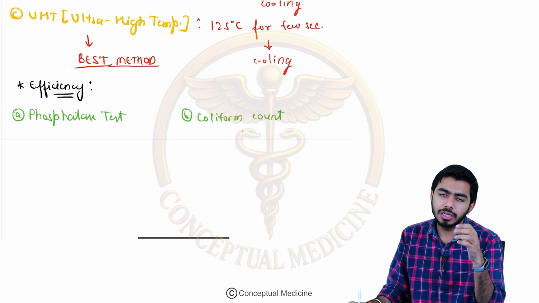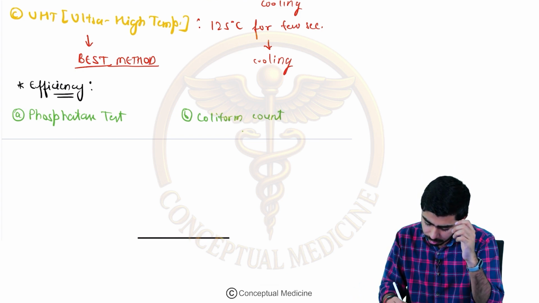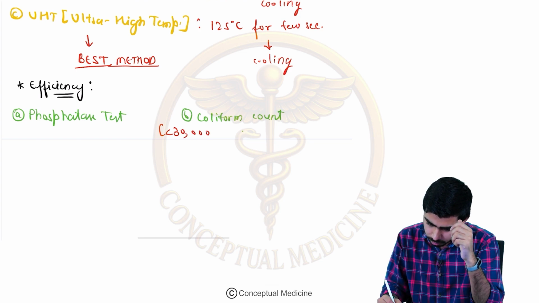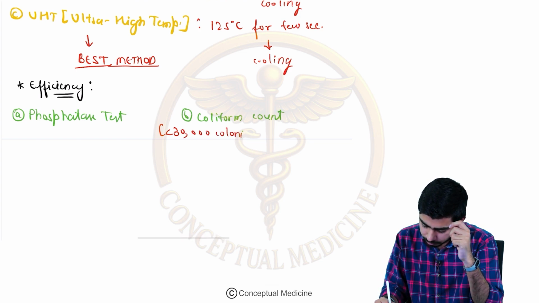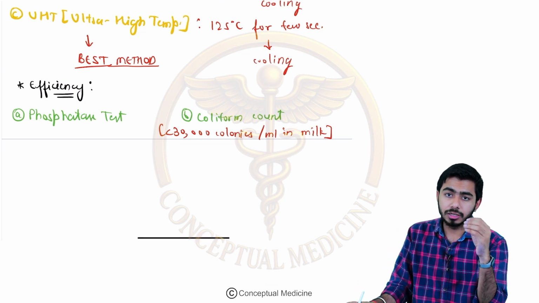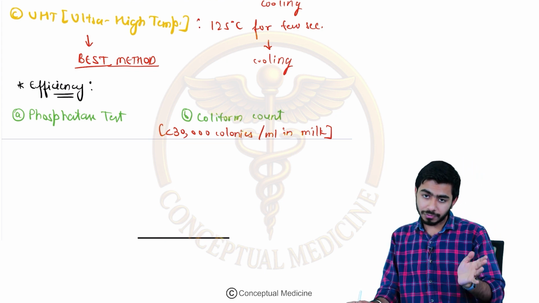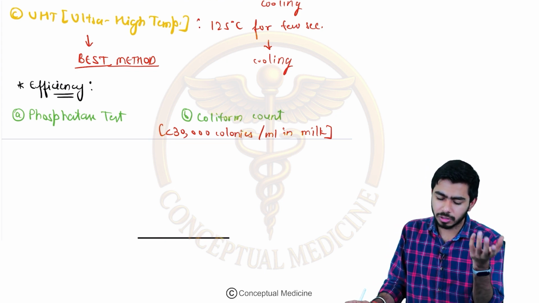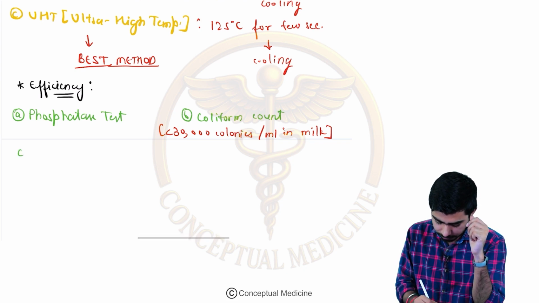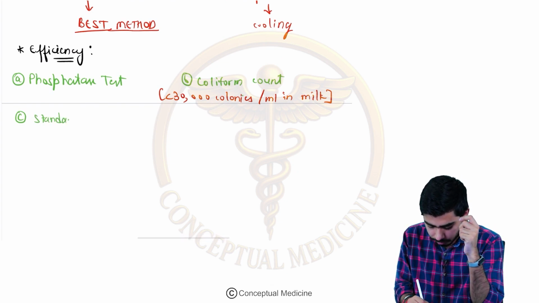In the coliform count, basically we are counting the colonies, and if there are fewer than 30,000 colonies per ml in the pasteurized milk, then we say that pasteurization is effective in this milk. If there are more than 30,000 colonies, then obviously the pasteurization is not effective. And the next one over here will be our standard plate count.